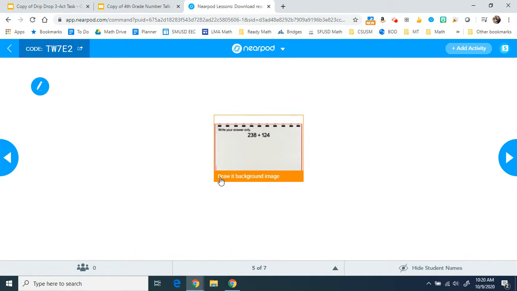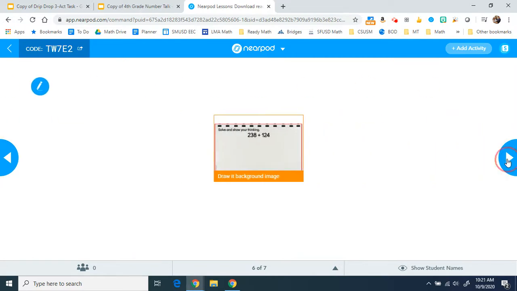But once students are in here, you would see a very large grid with a bunch of these little boxes. And you could see in the moment what students were typing or writing on their slide, which is nice. There's also the option down here to hide student names. So if you want to share some work, but you want it to be anonymous, you can hide the names or show the names. Once students submit, this bar down here turns green. So you can see who hasn't started that slide, who's currently working on it, and who has submitted.